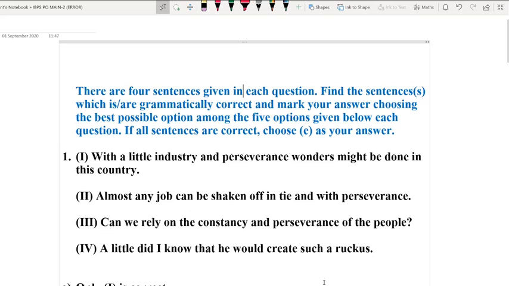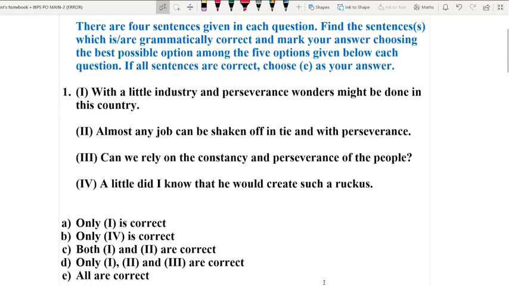If all sentences are correct, choose E as your answer. If you think that there is no error in any of the sentences, then you must choose the last option, that is option number E, as your answer. Right? Okay, so I am sure you all have thoroughly understood the instruction. Now the time to start. Let us go to question number 1, option number 1.